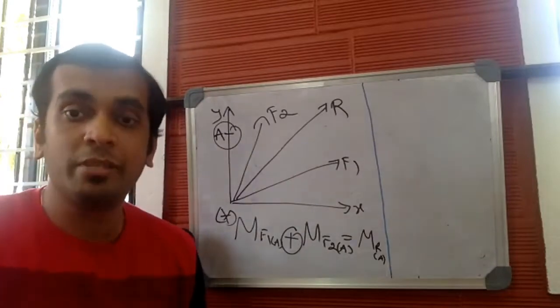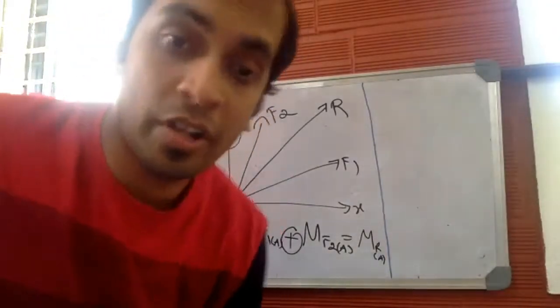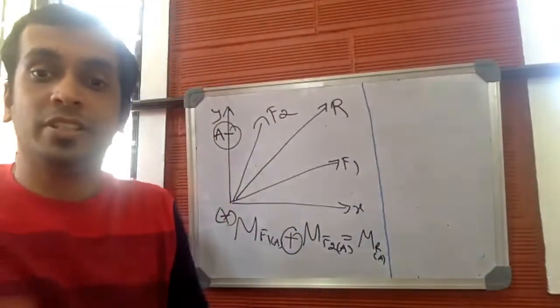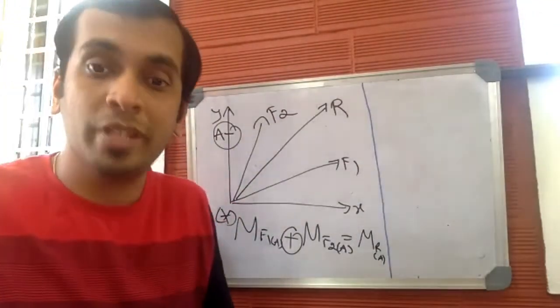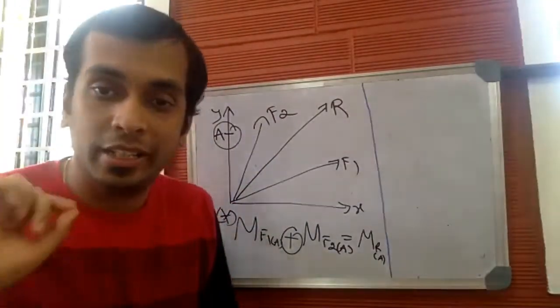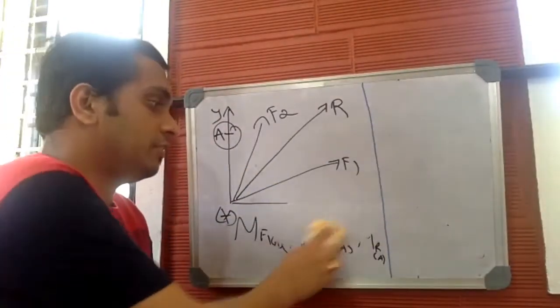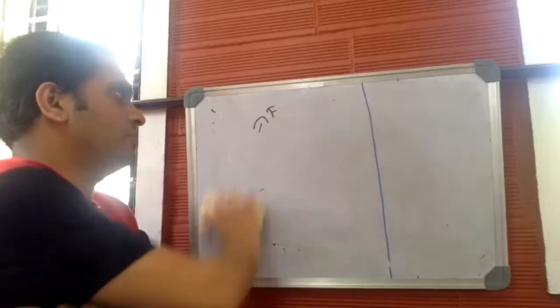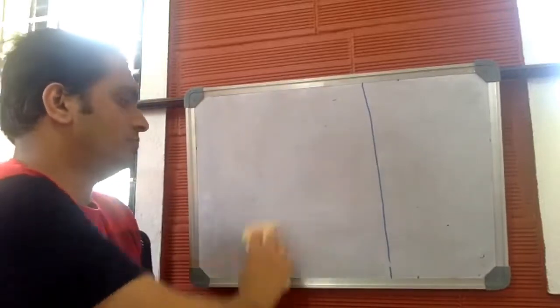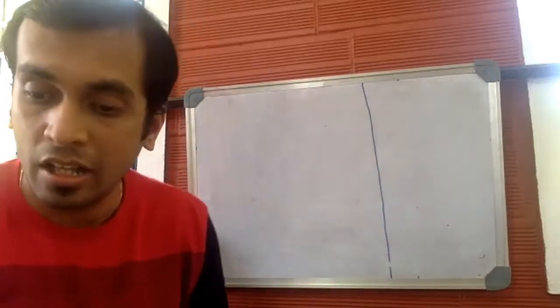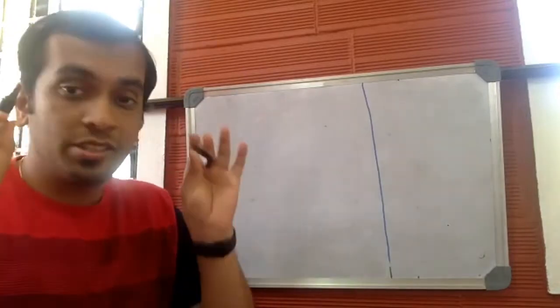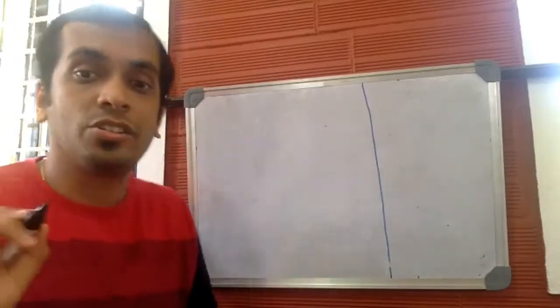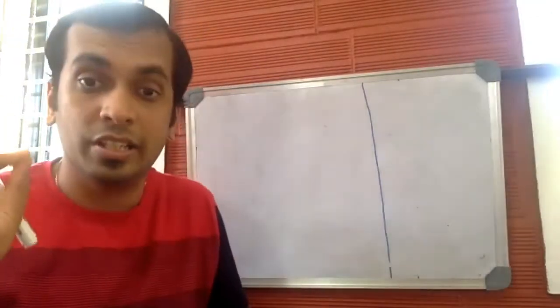In order to prove the statement of Varignon's theorem, there is an important diagram or drawing which is to be understood properly. Let us try to understand the diagram now. Diagram and several steps will go hand in hand, so let us try to understand both. So let us start proving Varignon's theorem.